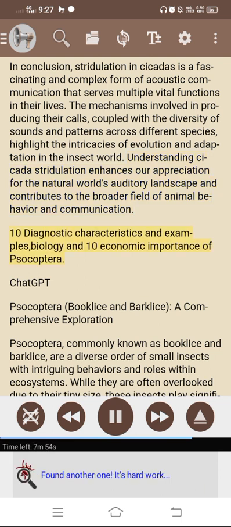10 diagnostic characteristics and examples, biology and 10 economic importance of Psocoptera. ChatGPT. Psocoptera, book lice and bark lice, a comprehensive exploration. Psocoptera, commonly known as